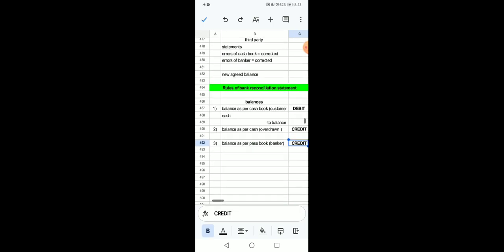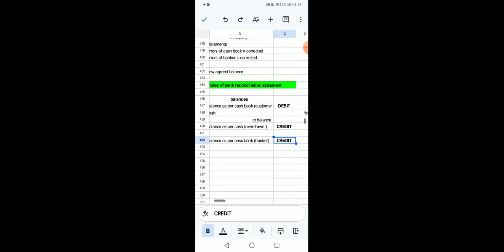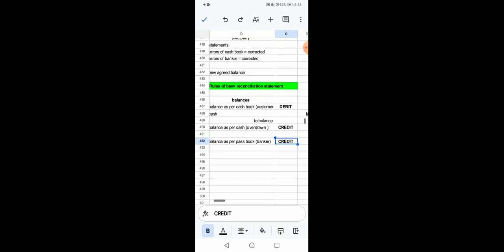And in a second way you can understand it: if an amount is deposited into the bank, that means there is a balance. The banker will also record this balance in his passbook. So that balance is favorable for the customer. At the same time, it is a liability of the banker. That is why the liability side is credit. So the banker has shown this balance on the credit side, so it is a liability of the banker.